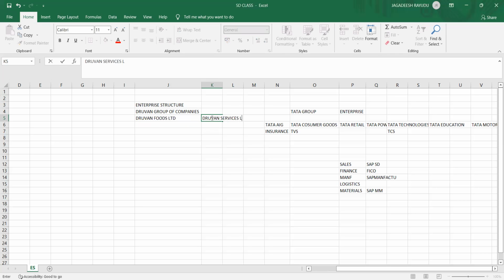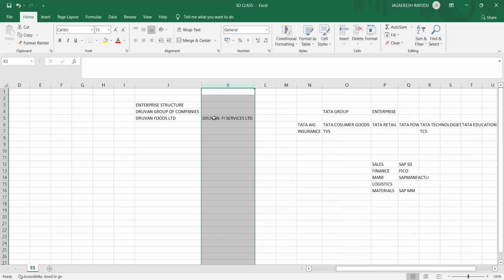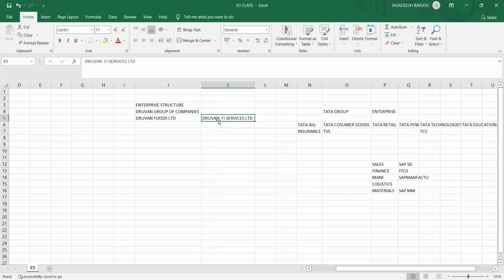Dhruvan FI Services Limited. That means they are going to sell financial services. These are the two companies in two domains. Financial services means they're selling insurances, car insurance, general insurance, motor insurance, and different kinds of loans and all these things. This company is specifically selling foods. They are manufacturing products like